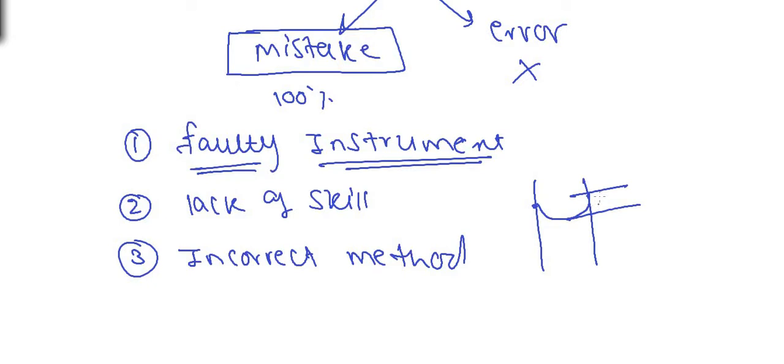If the experimenter doesn't know which level is to be considered for the measurements, then that may cause inaccuracy in the reading. In case of water in a glass tube, we always have to take the lowest level reading. And in case of mercury in a glass tube, we always have to take the topmost reading. So this is the correct way to take the reading. If the experimenter doesn't know this, then he is bound to make a mistake.